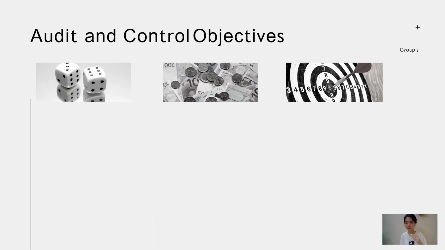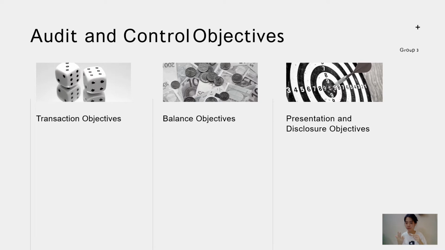But before I start, we must know that the audit objective is to form an independent opinion on the financial statement of the entity. So the same goes for cash audit. It is significant in verifying the cash account balance. So the balance must be recorded properly and accurately to avoid any misstatement. This is to further ensure that the financial statement reported is true and fair and in compliance with the general audit objective as a whole. So basically, the audit objectives for cash are categorized into three, which are transaction, balance, and also the presentation and disclosure objective.